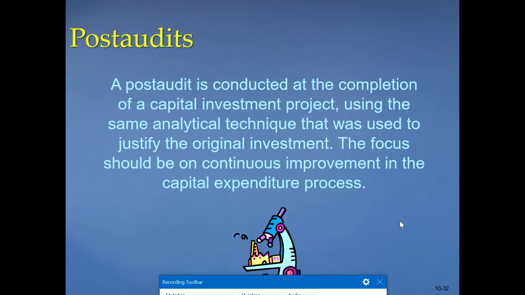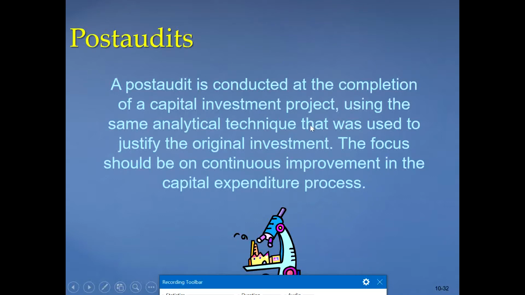Last item is what we call a post-audit. Now what does a post-audit mean? At the end of our decisions, when we make capital investment decisions, we have to analyze the technique which we used to justify the original investment. So whether our NPV method was correct or not, or IRR method was correct or not, did we use the right rate of return? So it's a continuous process where we learn what should be the I we should use, the cost of capital or the rate of return, or which method tells us about the right approach.